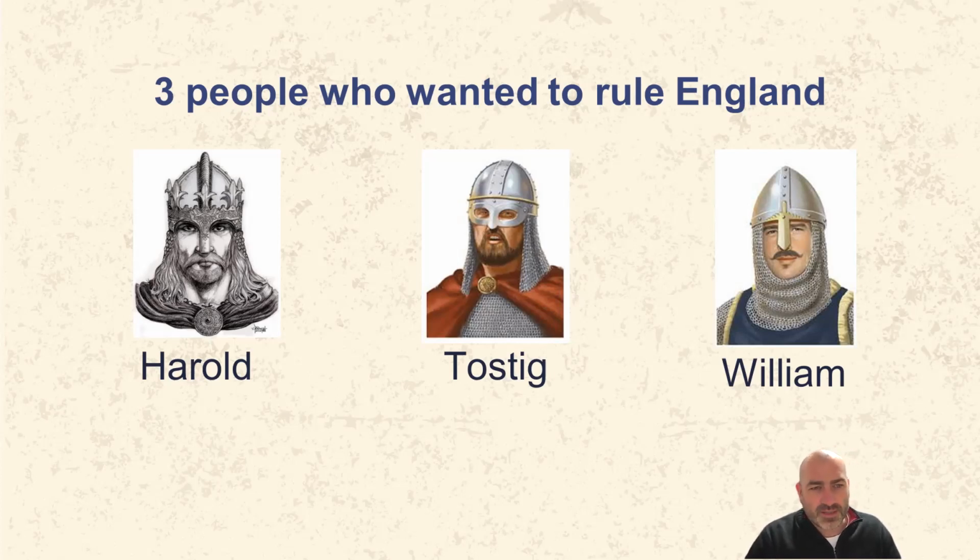Tostig was the brother of Harold, but he'd been banished to the north by Harold and Edward for failing in his duties a few years earlier. So he was in England, but he was in the north. And I guess he would probably have considered himself to be second in line to the throne after Harold.